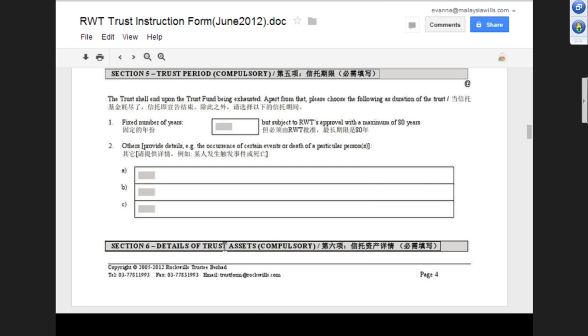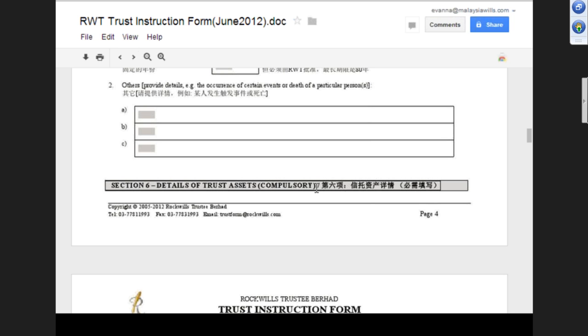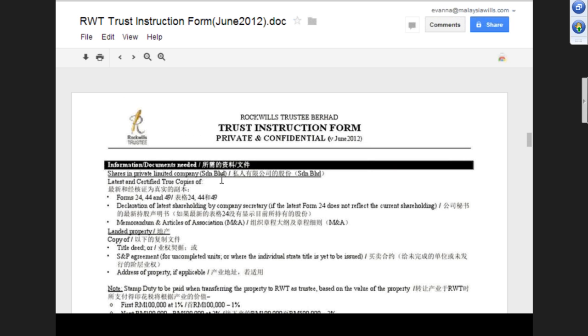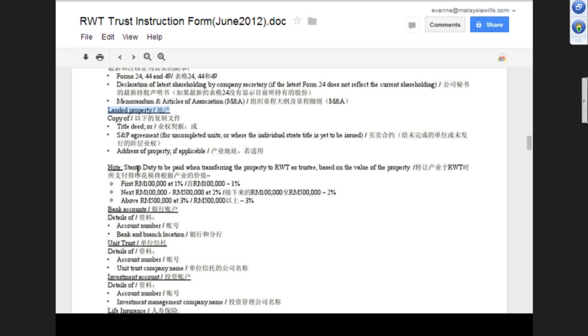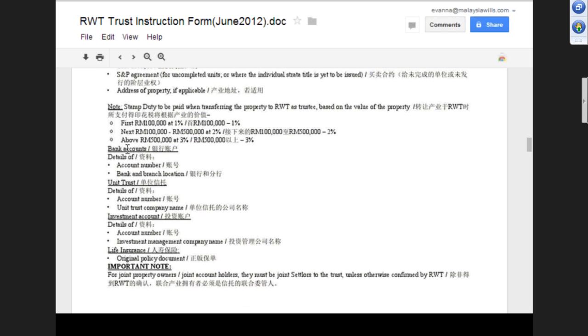And then details of trust assets. These are the information and documents needed: what assets can be put in the trust, like shares in St. John Berhad or landed property. Okay, but for landed property there will be stamp duty involved on the transfer, right? Pay upon death, pay upon the triggering event, pay upon transfer. So all those are to be noted. Those are costs that will be incurred in the future. Bank accounts also, you need the account number, bank and branch location. Unit trust, investment.